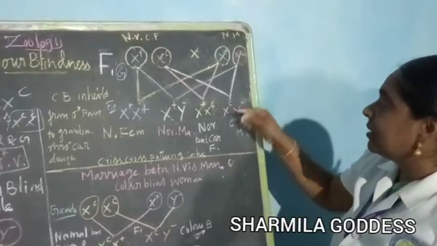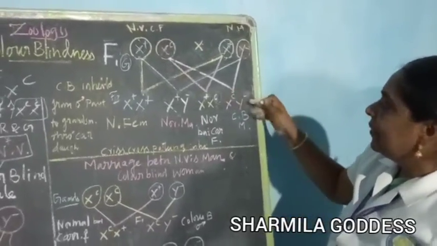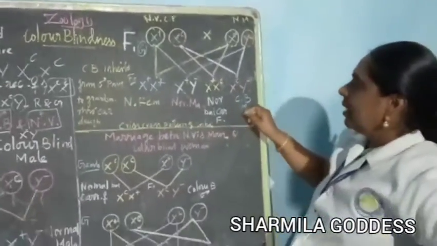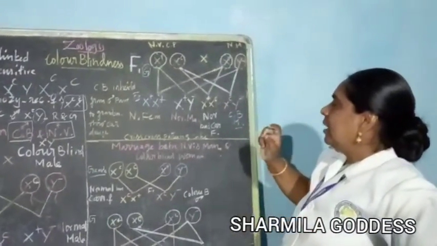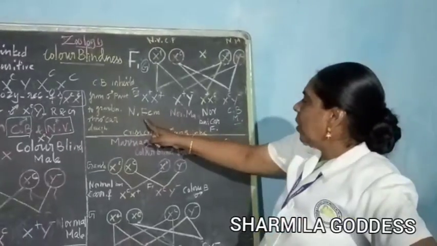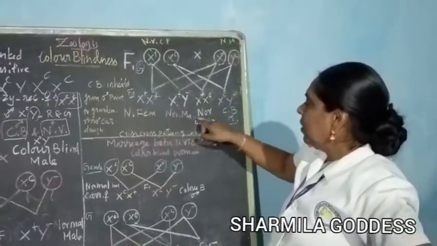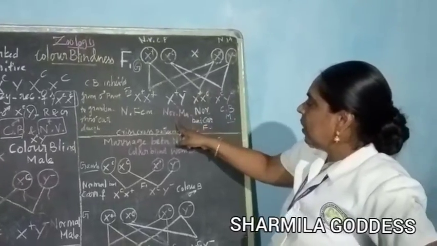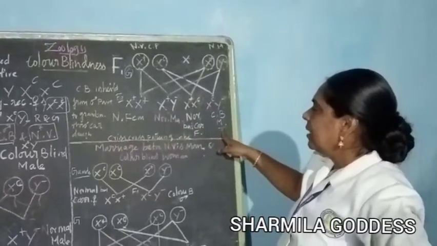Here this is recessive, so automatically it becomes color blindness: a color-blind male. So we have one normal female, one carrier female, one normal male and one color-blind male.